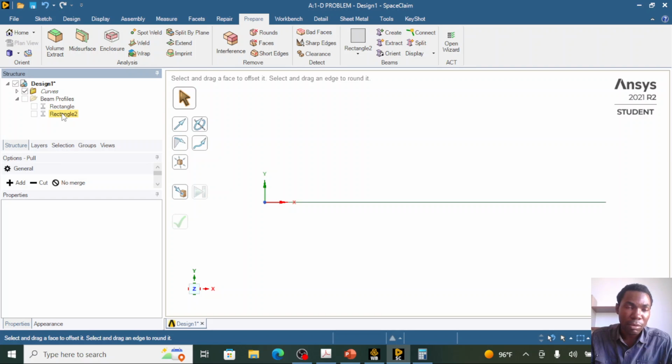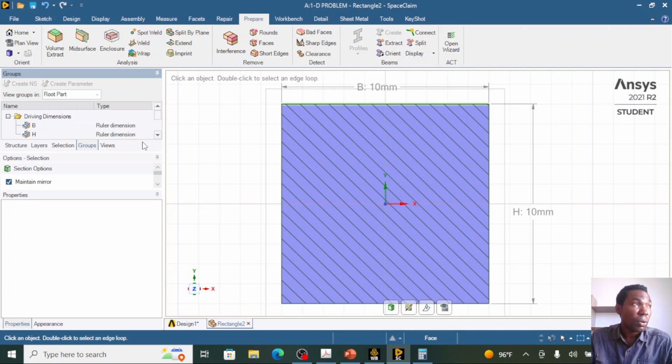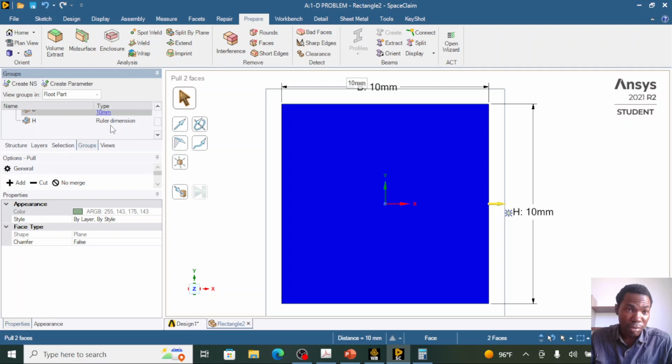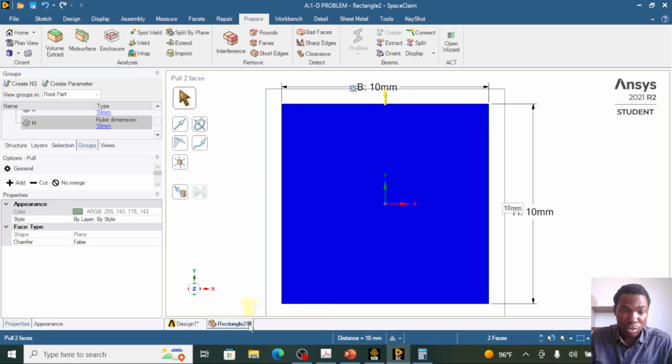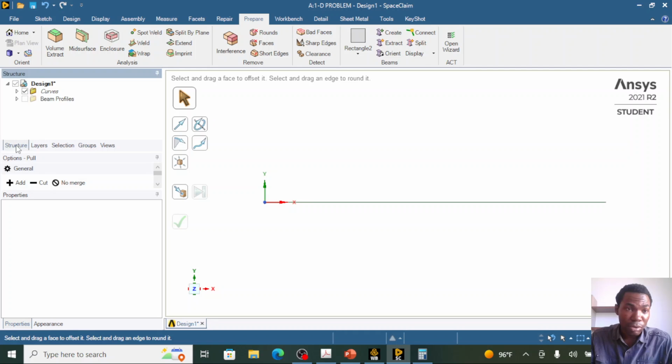You also need to change the dimension of the cross section for rectangle 2. So I'll click on it, right click, edit beam property. Our cross-sectional area for material 2 is 100 mm square. So if we are assuming a square cross section, our length and width will be 10 mm. And luckily our length and width is already 10 mm for both B and H, so we don't need to make any edit here. So I'm going to close this cross-section window and go back to the structure button.